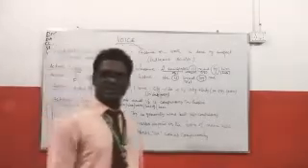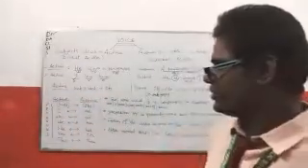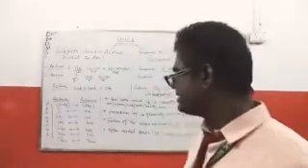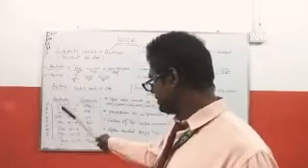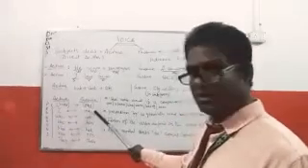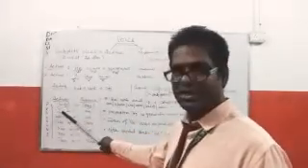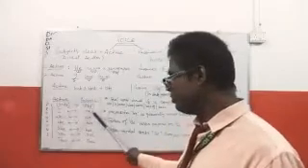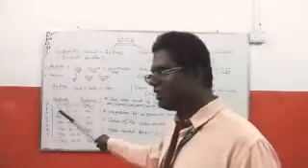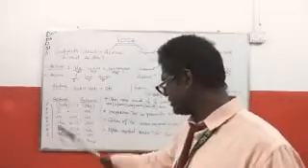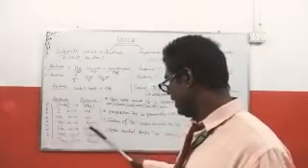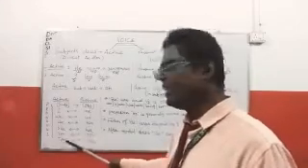Now there are some pronouns we use in sentences. When they are in active, this subjective form changes into passive in this way. I becomes me. When it is I in active voice, in passive it will be me, and when it is me in passive, in active it will be I. So these are the changes: I becomes me, we becomes us, he, him, she, her, you, they, them.